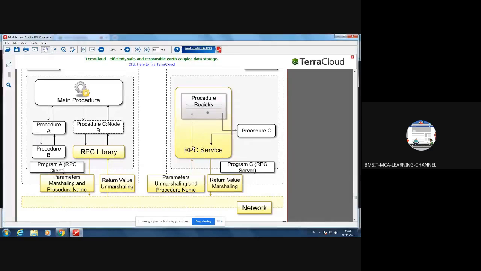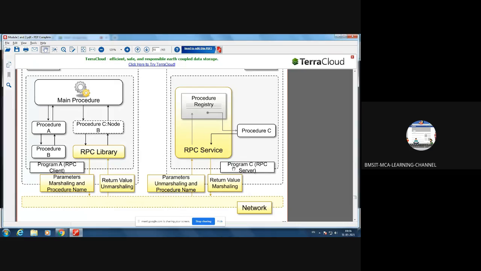This will check. So say, for example, the request is for remotely executing procedure C. Here it will check whether procedure C is registered in its registry or not. If it is registered, then it will send that information to procedure C to execute. So now procedure C will get executed.